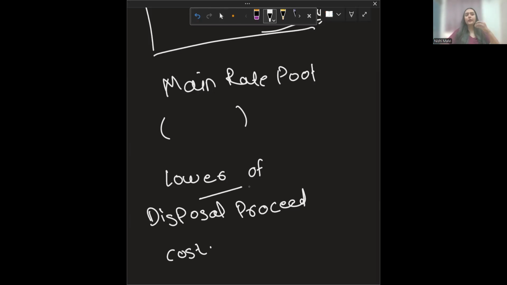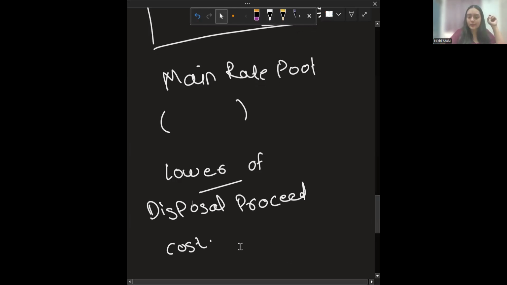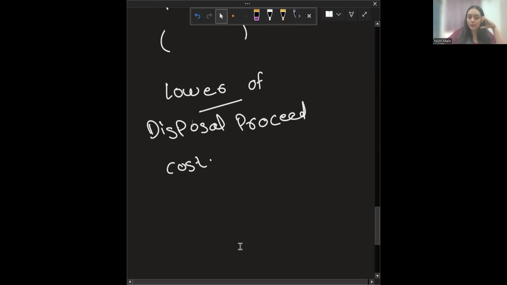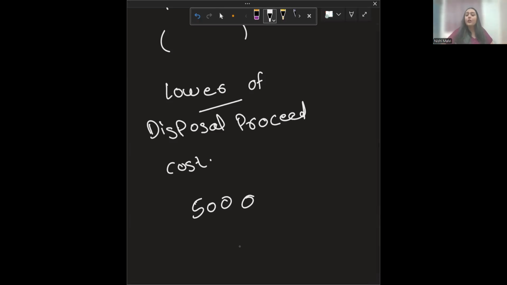Now, sometimes the balance of the pool is negative. For example, your main rate pool balance was 5,000. How did you get the 5,000? You purchased an asset, let's say 20 years back.